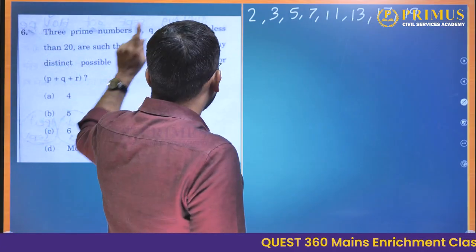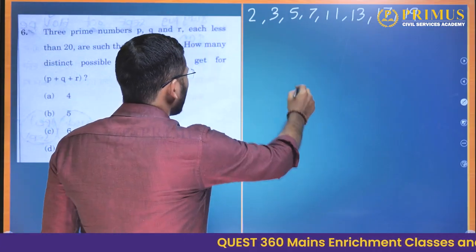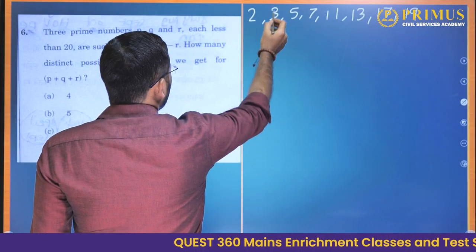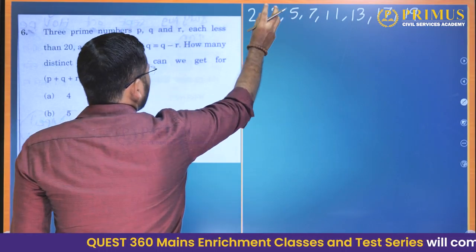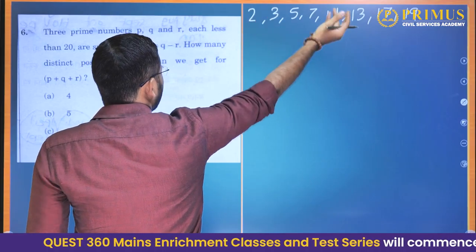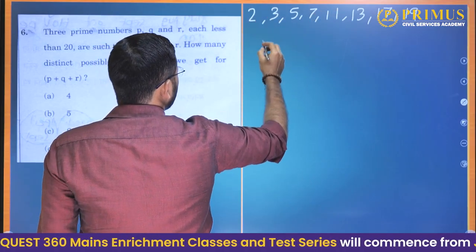Now, which prime numbers satisfy this? If you look at 3, the difference between 3 and 2 is 1, but for the other number to differ from 3 by 1 it would have to be 4, and 4 is not a prime number.